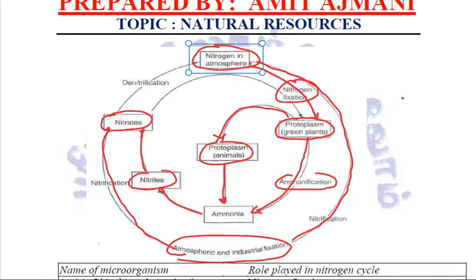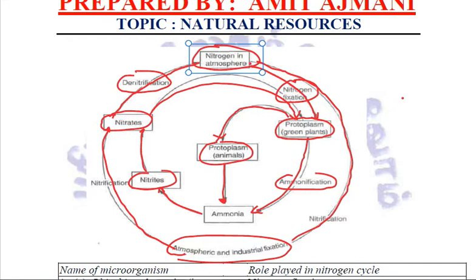Now either these nitrates are going to be taken back again by the plants from the soil, or denitrifying bacteria by the process of denitrification will convert this into elemental nitrogen and send it back to the atmosphere. This is exactly what the nitrogen cycle is.